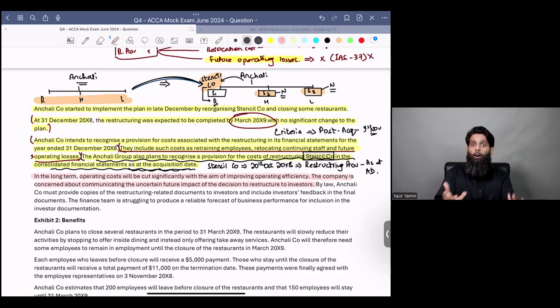What should you be informing? If you just give a disclosure that, hello guys, my name is Anchali company and we are doing restructuring, and as a result of that restructuring, employments would be affected, do you think this kind of a disclosure is enough?